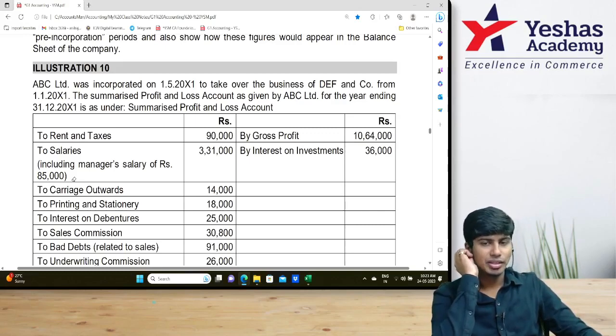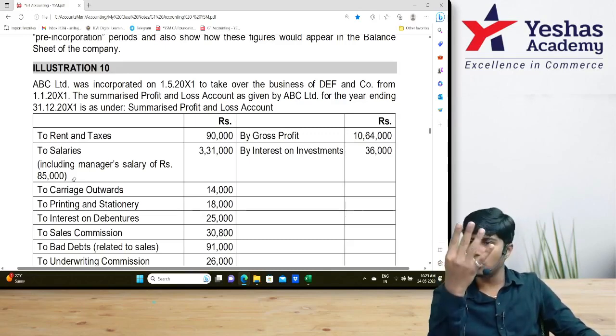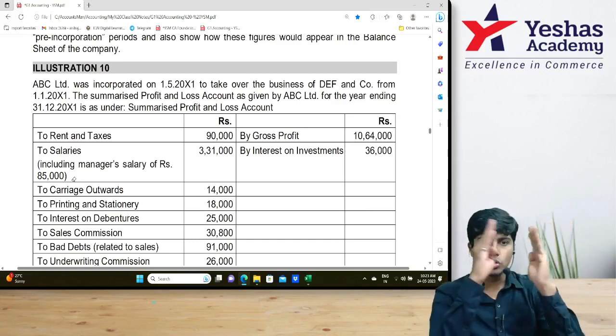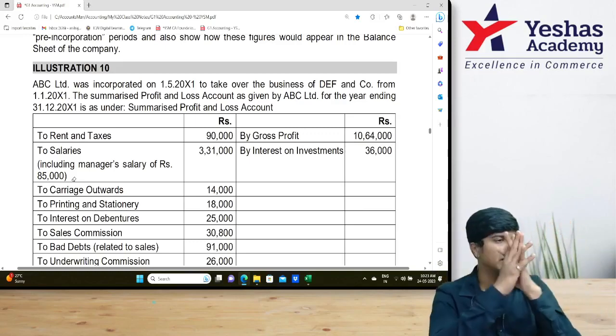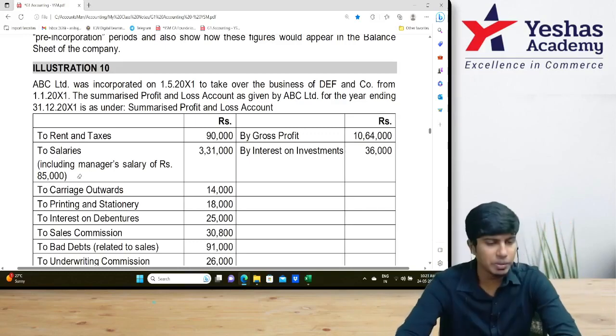Year end. So beginning of acquisition is 1st of January, incorporation is 1st of May, end is 31st of December. So can I say 4 months is the pre-incorporation period, 8 months is the post-incorporation period, 4:8, 1:2 is our time ratio? Very good. After that, they've given the P&L account.